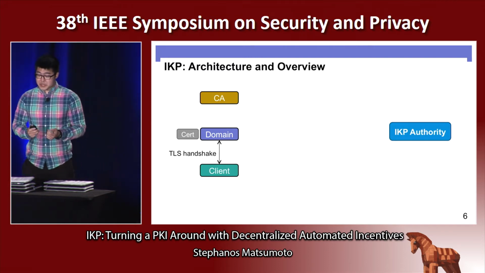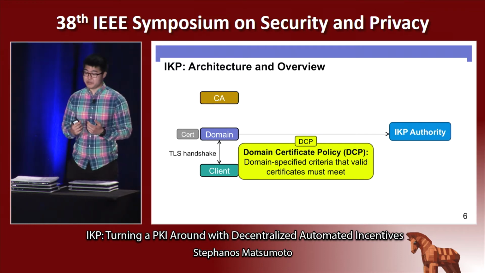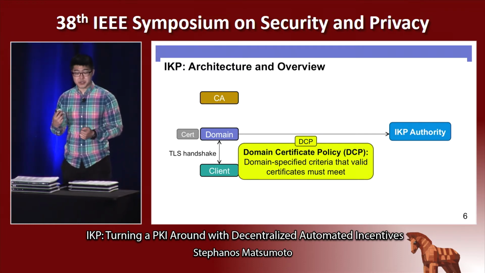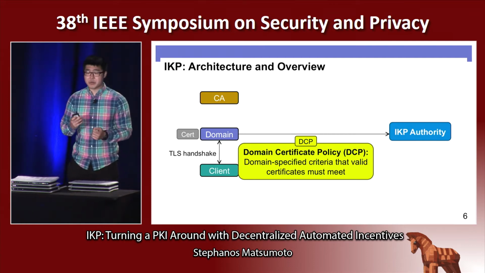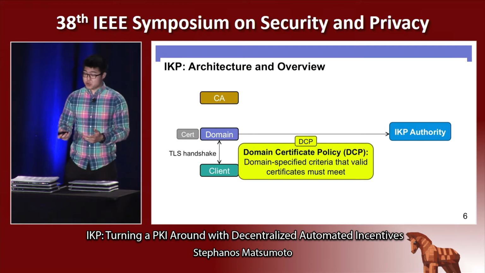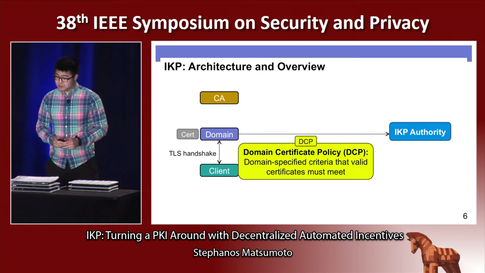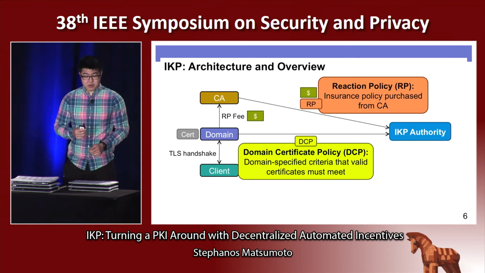Domains can specify what we call certificate policies, which list criteria that all of their certificates must meet, and they can register this policy at the IKP Authority. The rationale for this design choice is that only domains truly know which certificates they have authorized and which ones they haven't. Now, the domain can also pay CAs for a form of insurance.